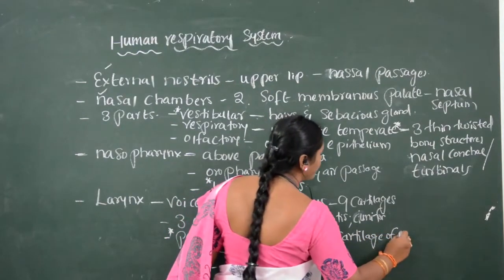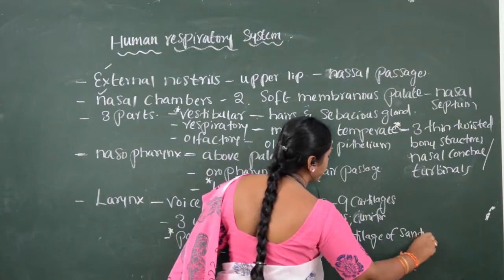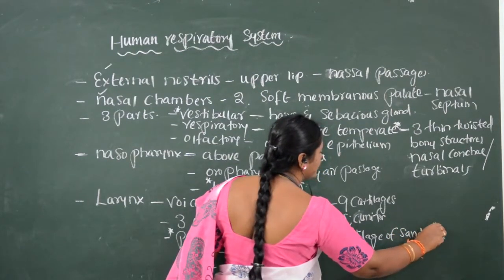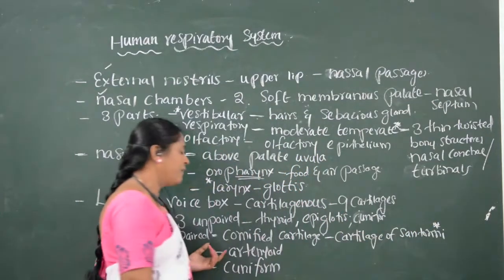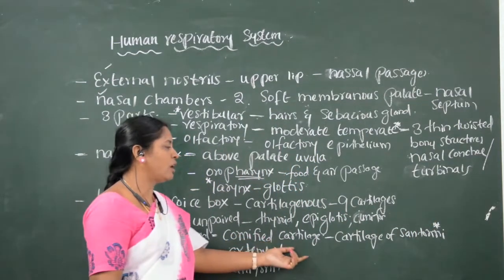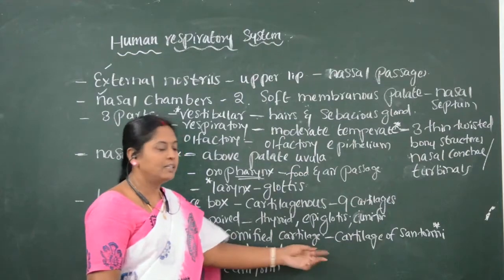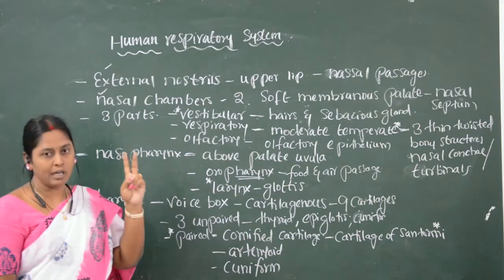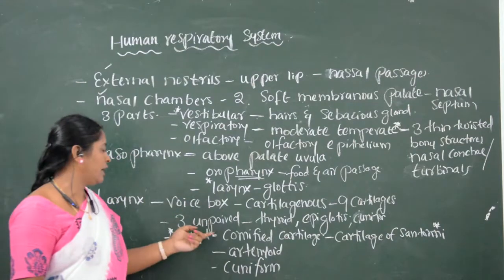Cartilage of Santorini. So important, children, which is known as cartilage of Santorini. Cornified cartilage is called cornified of Santorini. That is in arytenoid cartilage. How many are there? Two cartilages are there. What are the two cartilages?